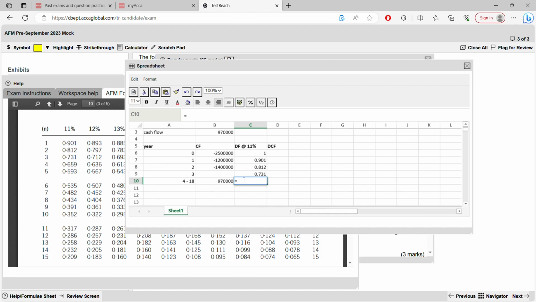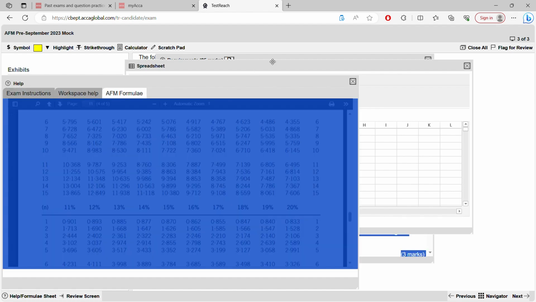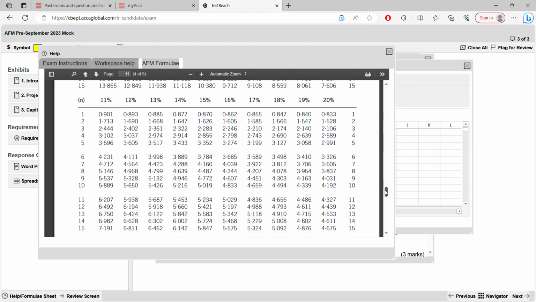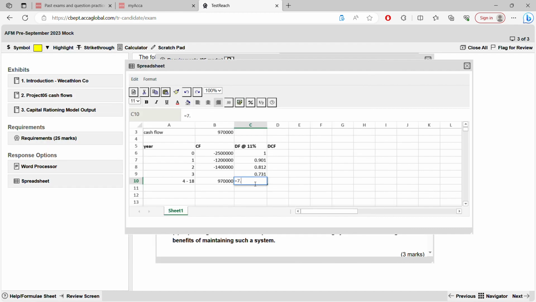So this one, you have to take for 15. See, when you check the annuity factor table, go to the annuity factor section, go to 11%. You can only get for 15 years. But this is till 18 years, right? You can only get till 15 years. This is 7.191. So what you need to do is, it is 7.191. You have to multiply this by this third year. Why? Because this 4 to 18, you have to bring it back to year 0 when you're discounting present value.